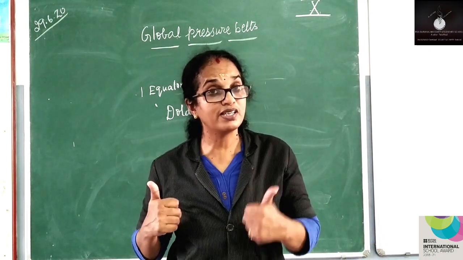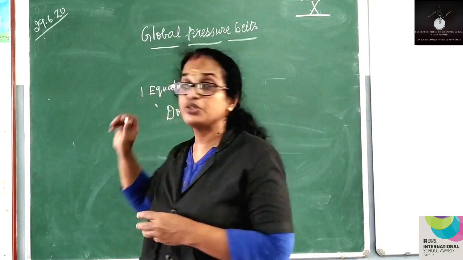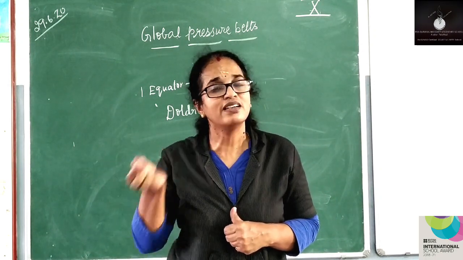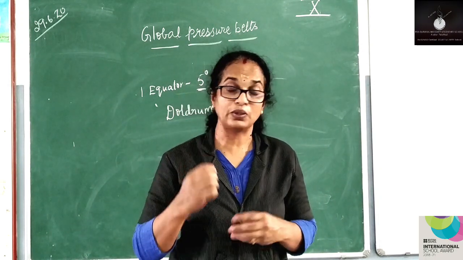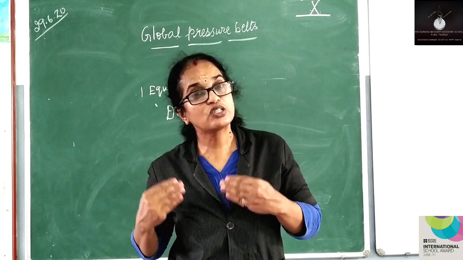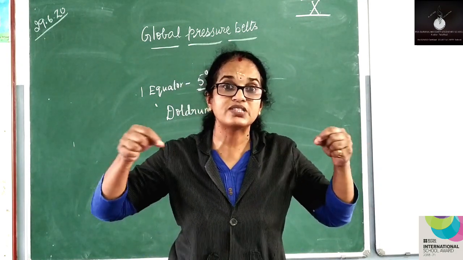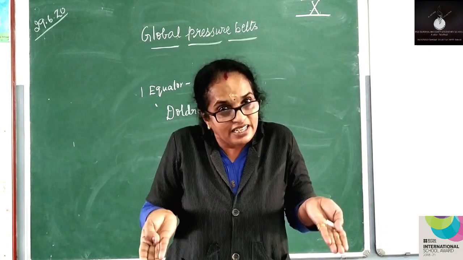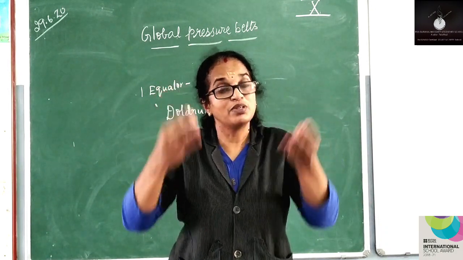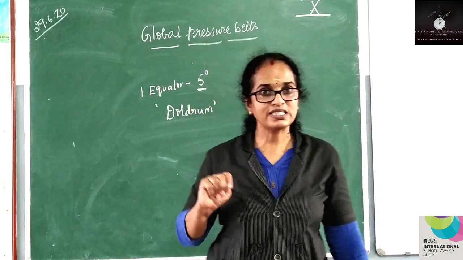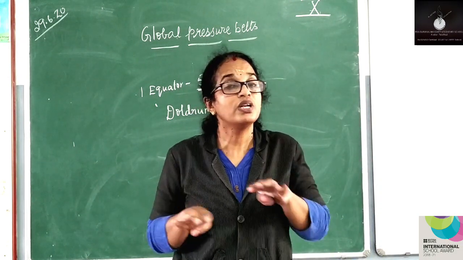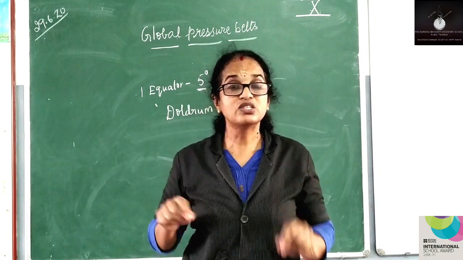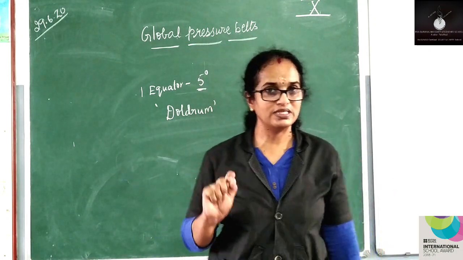So the first pressure belt is the equatorial low pressure belt. അപ്പോൾ എന്താണ് latitudinal extent? Between 5 degrees north and south. അടുത്തത് എന്താണ്? Why is it called low pressure? The sun's rays fall vertically over the equator. So the air gets heated, it expands and rises up. So what is the pressure? Low pressure is felt. And this is the zone where there is no wind at all. That is why this zone is called doldrum.